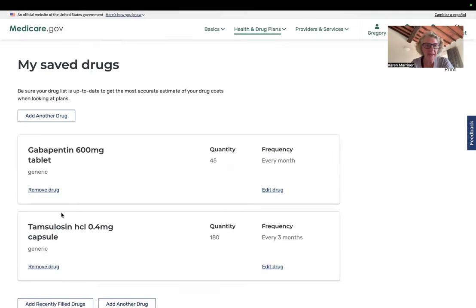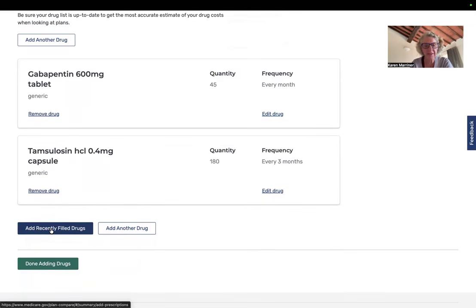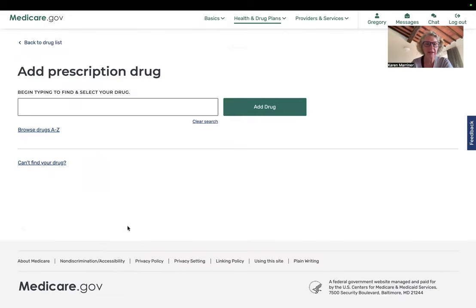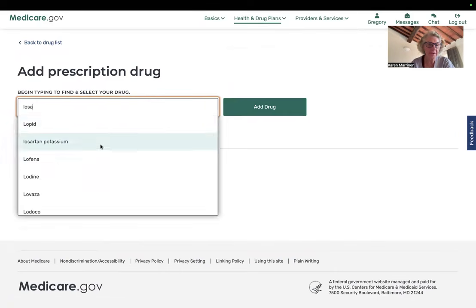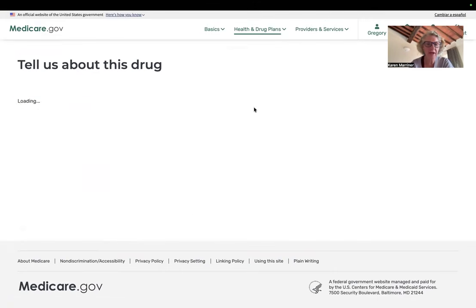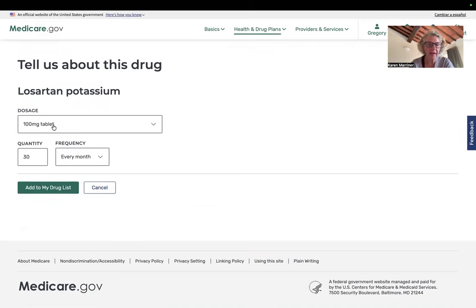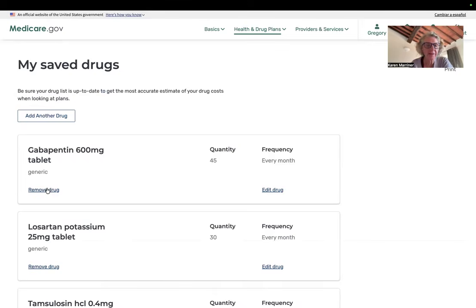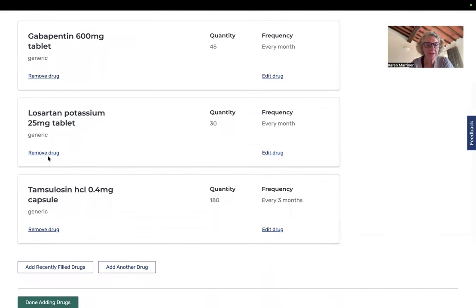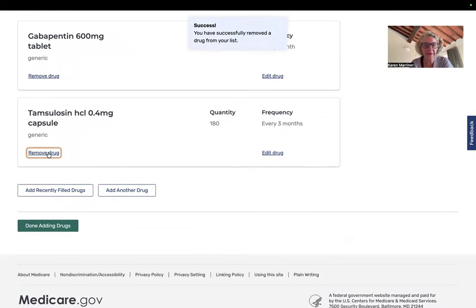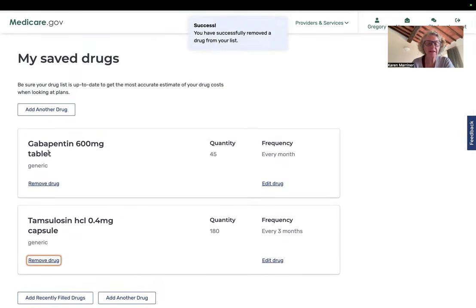So we could say edit my drug list. They have add recently filled drugs, add another drug. So I'll say he's on losartan potassium, add drug. It's going to ask me what size. I'm going to say he's on a 25 milligram. He's taking one a day. That's 30 per month. That's usually what you do with blood pressure medication. So add to my drug list. And then I can just say remove drug. And there it is. So work on your drug list.